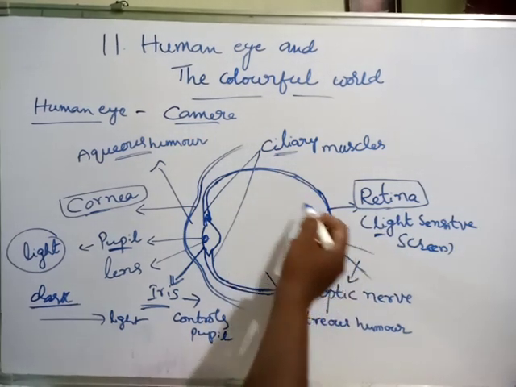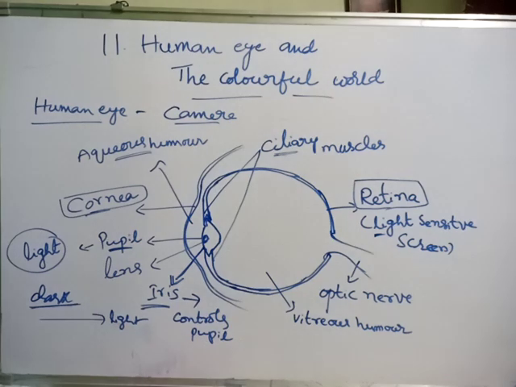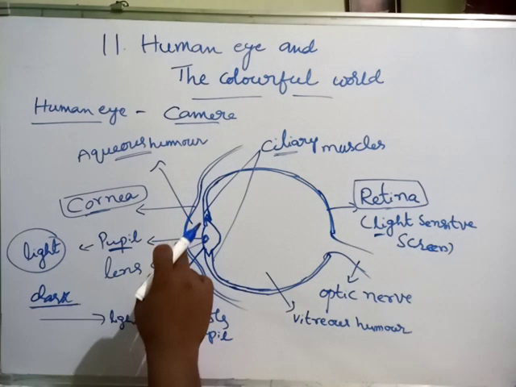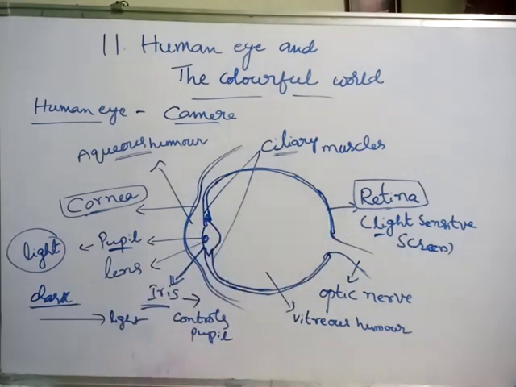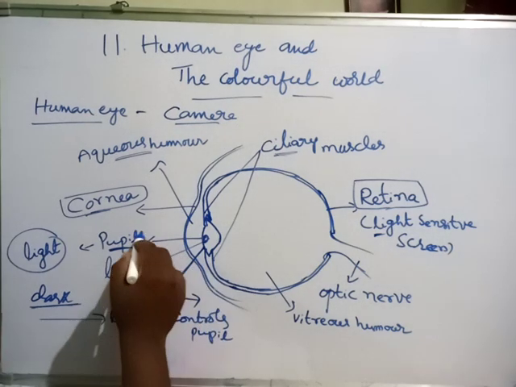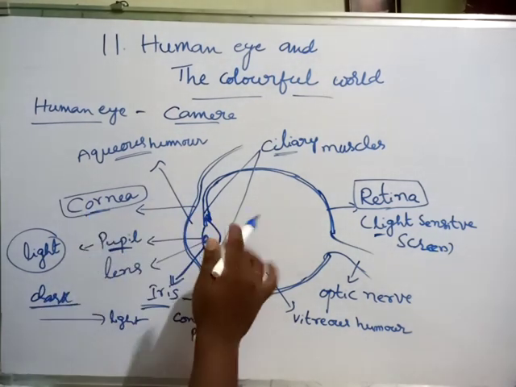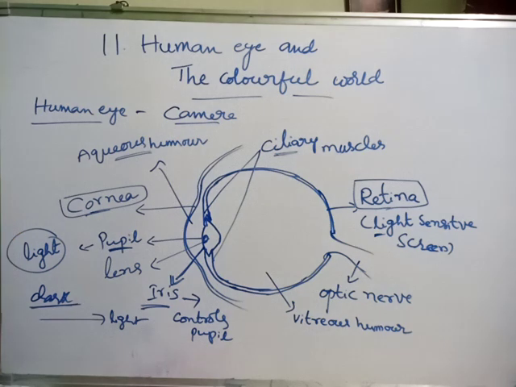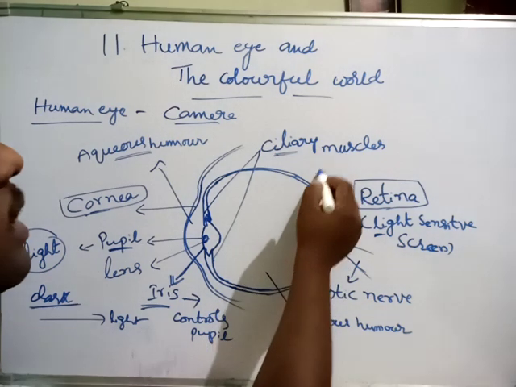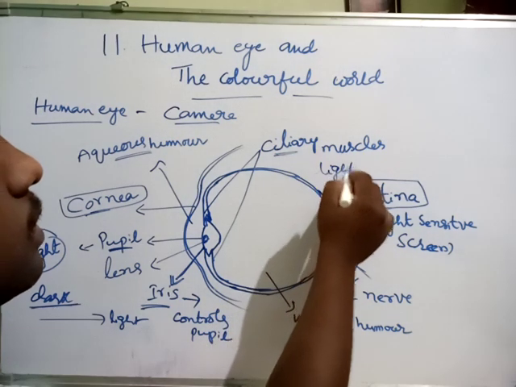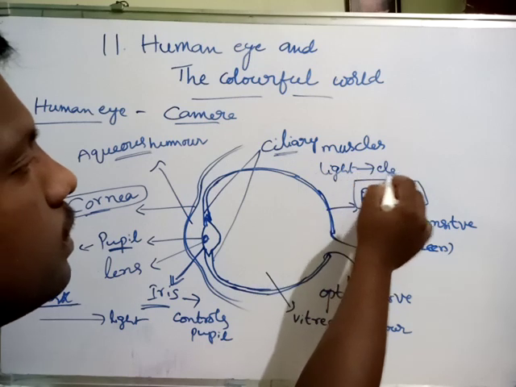Then light energy will be converted into electrical signals. That is important. When light passes through all these parts and finally forms an image on the retina, these light signals are converted into electrical signals.